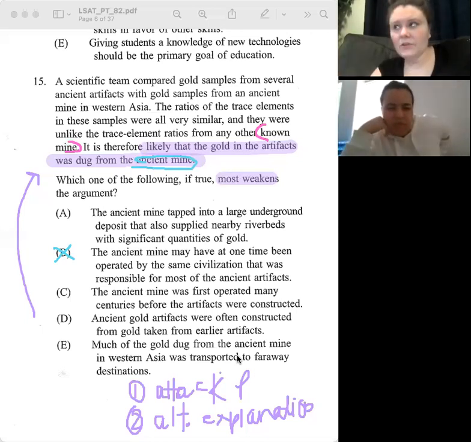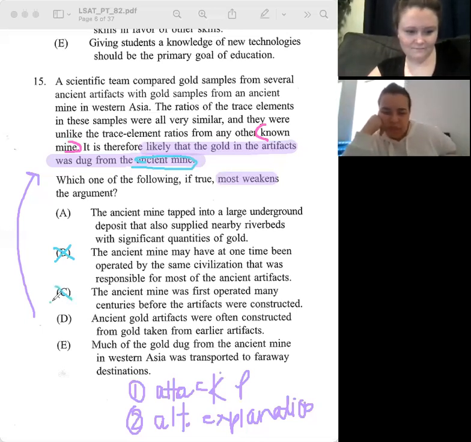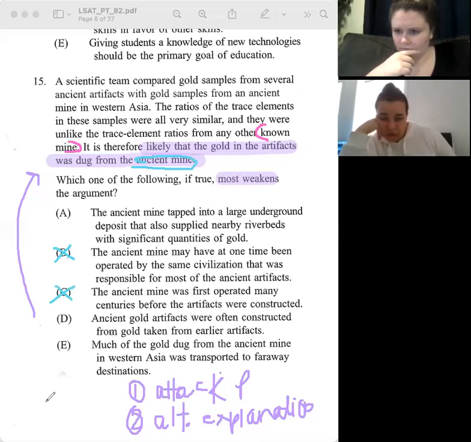Yeah, maybe it's just really old gold, and now they turned it into artifacts. Excellent. D, ancient gold artifacts were often constructed from gold taken from earlier artifacts. Again, it's not really telling me either way if it's from the mine or not. Yeah, because where could the gold of the earlier artifacts come from? It could have been in the mine, or we don't know.